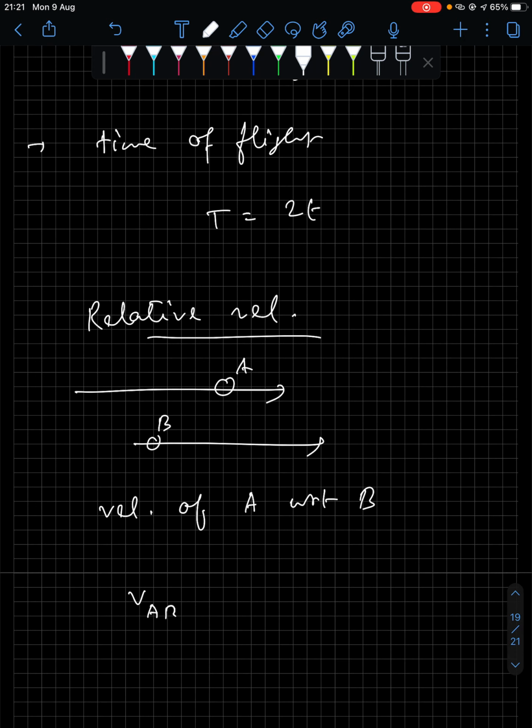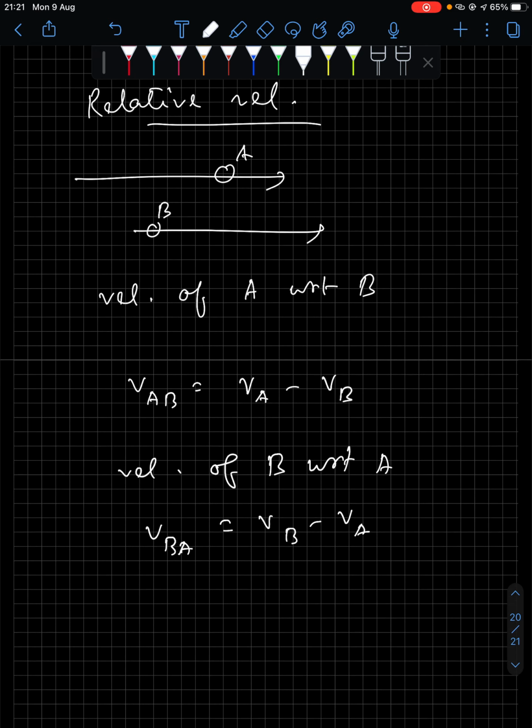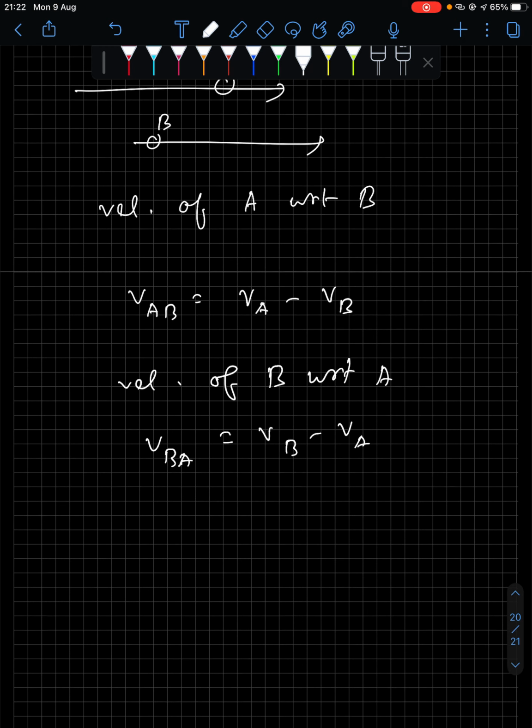So velocity of A with respect to B, that will be VAB equals VA minus VB. Similarly, if I ask you, like, velocity of body B with respect to A, that will be VBA equal to VB minus VA. Alright. Now this is the situation which happens in case of same direction, right?